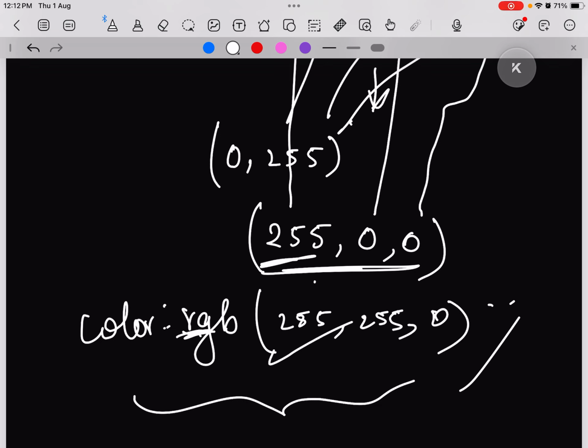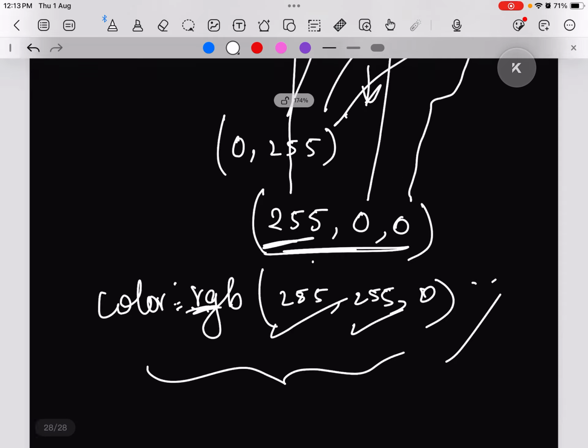If you want it more on the reddish side, you can reduce the green 255. So you can do things like this. You can experiment yourself, and if you are looking for a very specific color, you can always search the value on internet. You just need to search RGB value and the color, and you will get your answer. Also, there are many websites available that will convert your color to RGB. And another thing that we are going to discuss is hex.